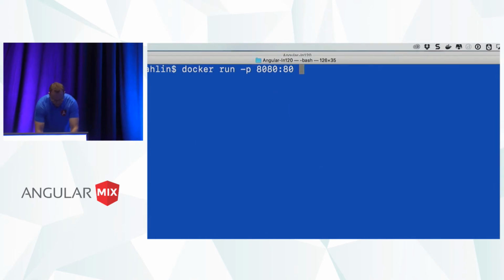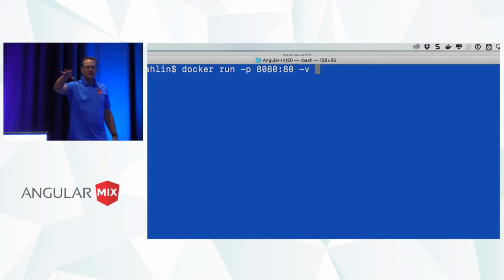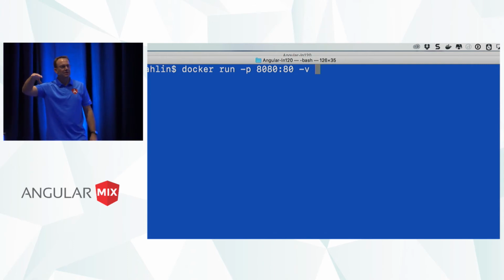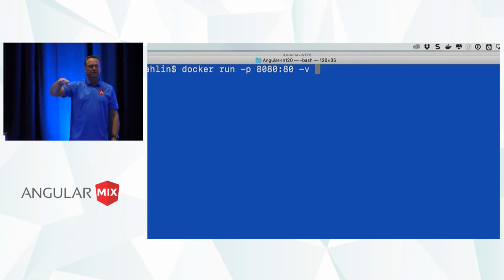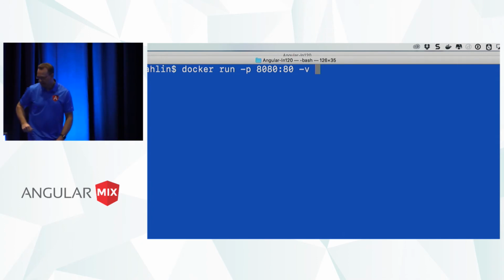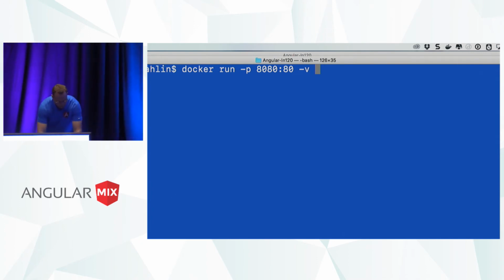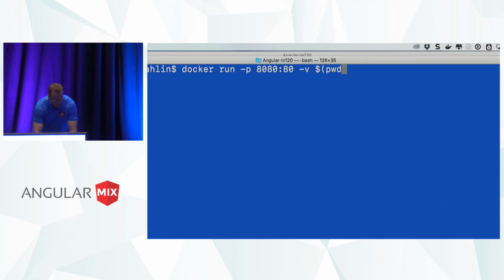And then from here, what we're going to do is create what's called a volume. This is basically an alias. nginx has a certain folder it looks for the code, but I don't want it to look in the container. I want it to look at my local machine. So I'm going to create what's called a volume, and I'm going to point to my current working directory, which is this Angular 120 dist. Now I'm going to link that into the container, what nginx needs.